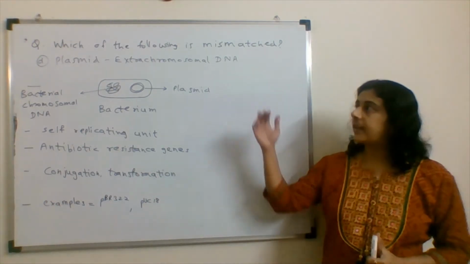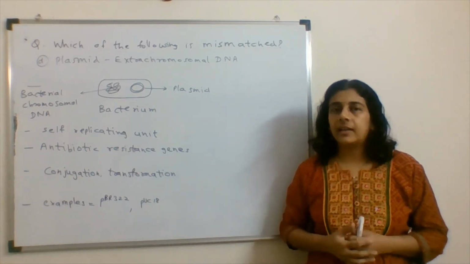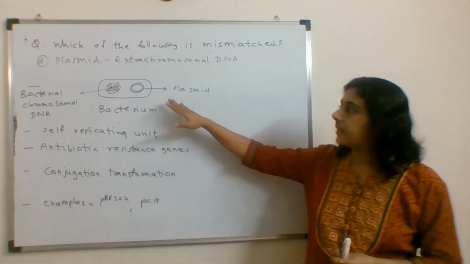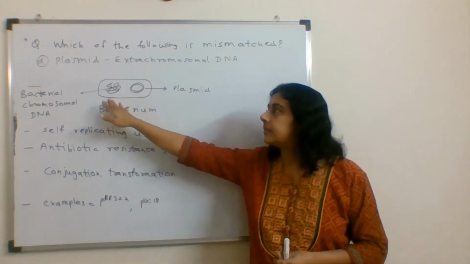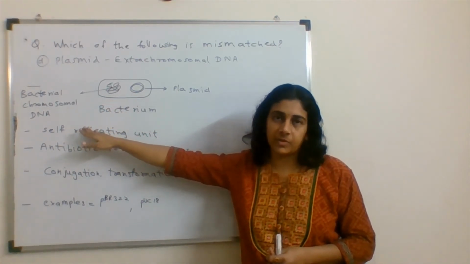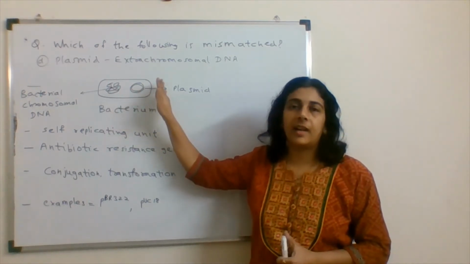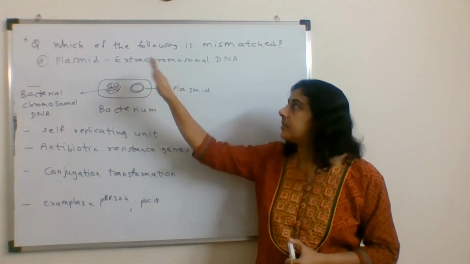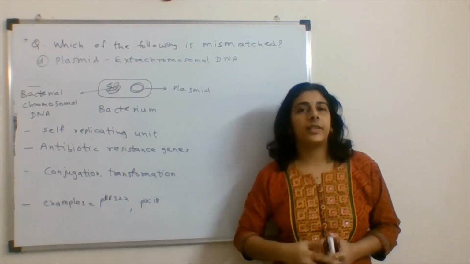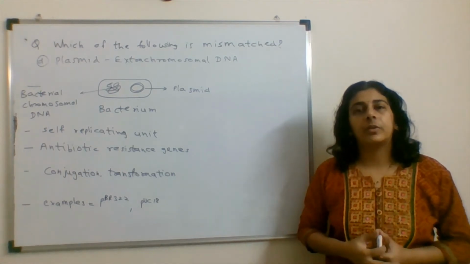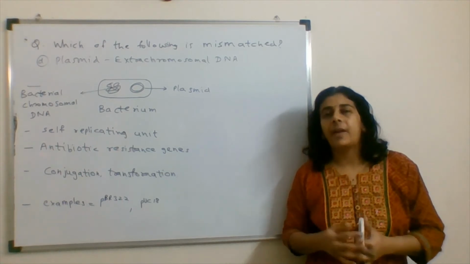The last option is saying plasmid as an extra chromosomal DNA. So this is again a correct match. When we say plasmid, it's apart from the chromosome. This is the bacterial chromosomal DNA, and in the bacterium, if the plasmid is present, it is present outside the chromosomal DNA. So that is an extra chromosomal DNA. This is a self-replicating unit. It has its own origin of replication. But for the replication purpose, it relies on the bacterial cell, right?